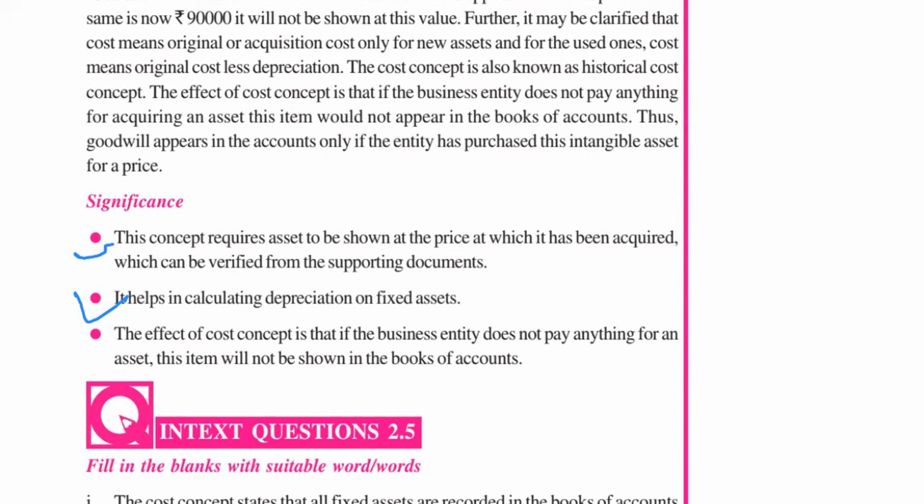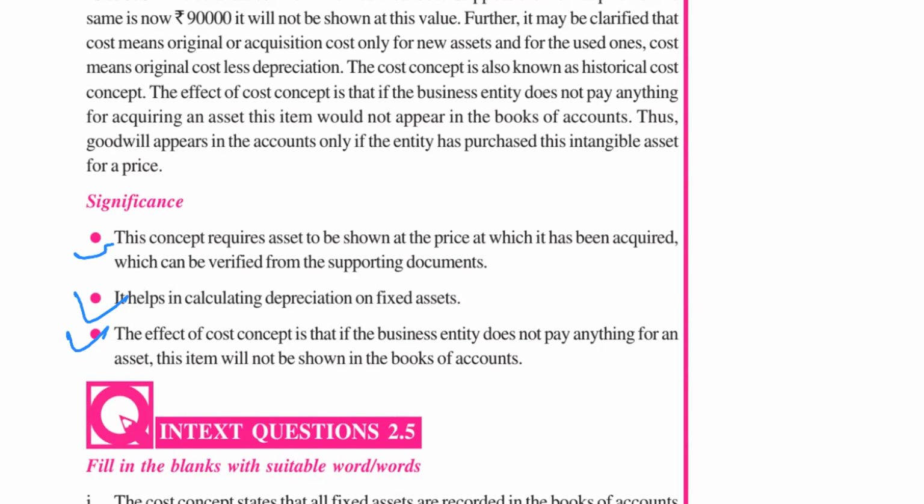And the effect of the cost concept is that if the business entity does not pay anything for an asset, this item will not be shown in the books of account. It means if you have purchased some asset by paying 1 lakh, then you will show 1 lakh. But if you have got some asset without paying a single price, you will not record the asset at all.